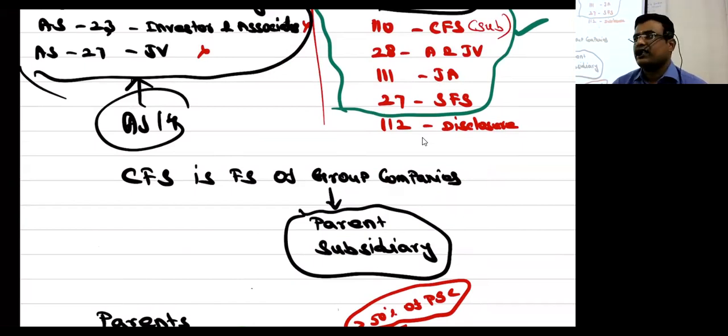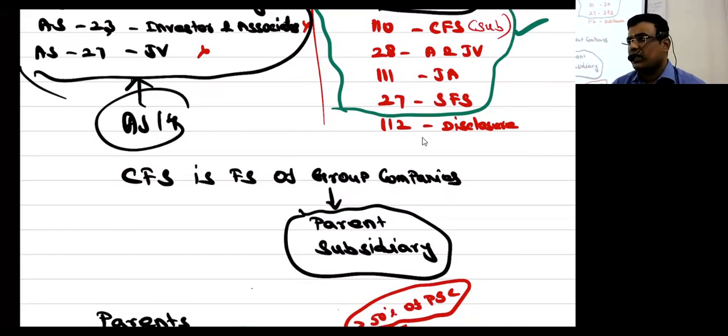Because for control, there is a definition which is given, and an exemption is given when I don't want to prepare a consolidated financial statement. What it means by control, rights, power to, all these things are there. That and all I will discuss at the end of the chapter. At the end of the chapter, then only you can understand.